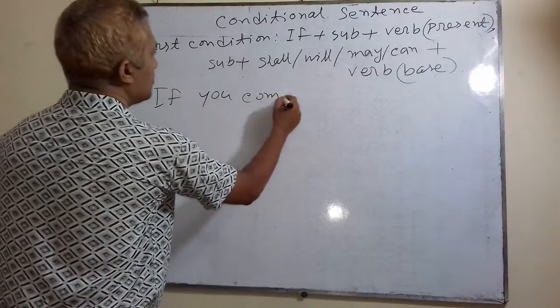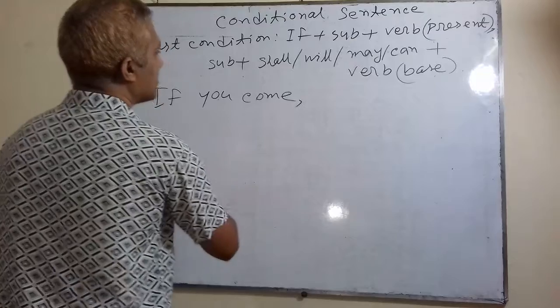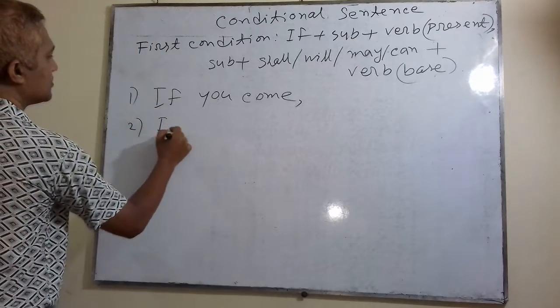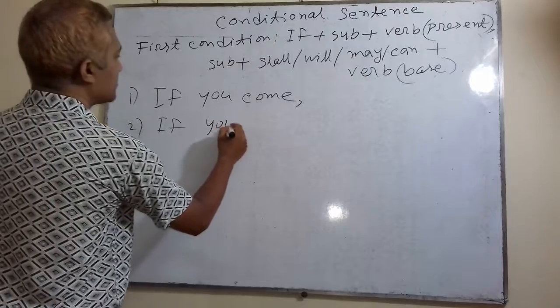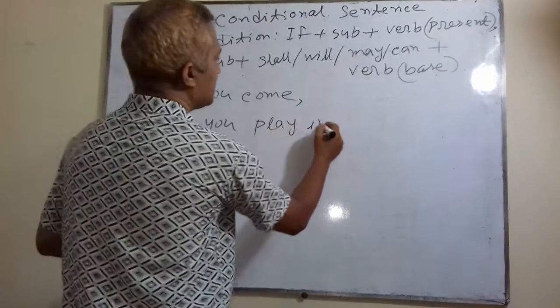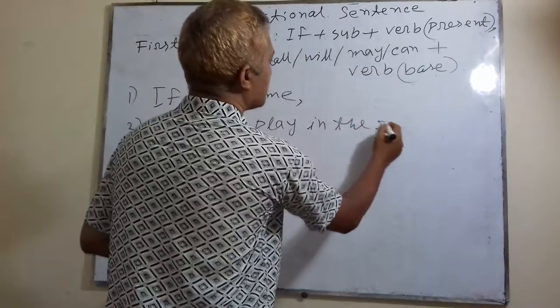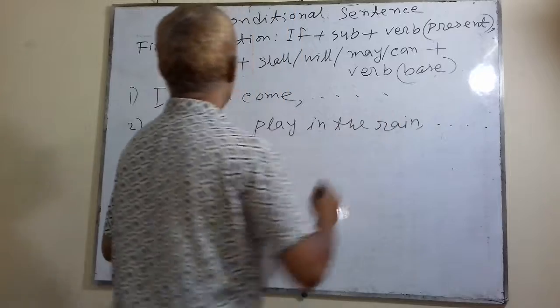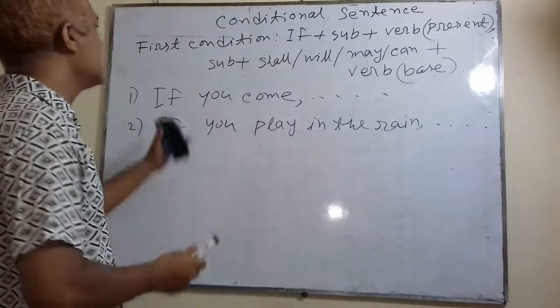If you come. Number 2, if you play in the rain. Well, if you come, this is if clause.